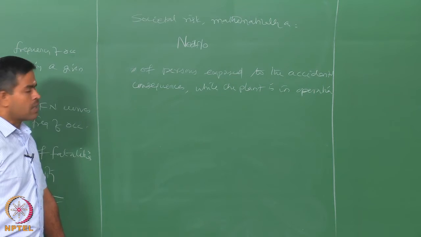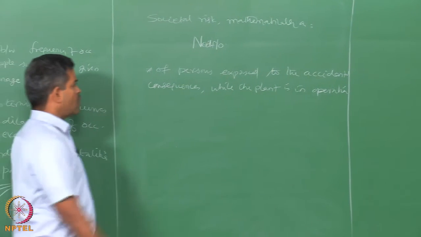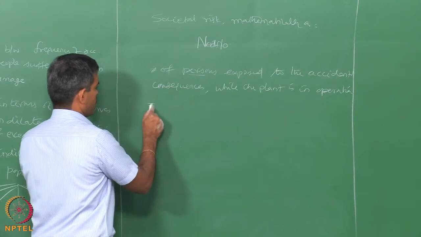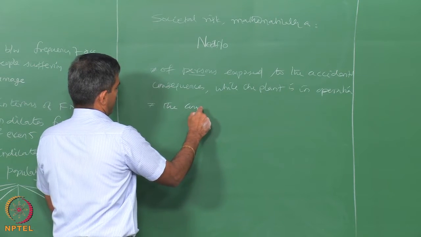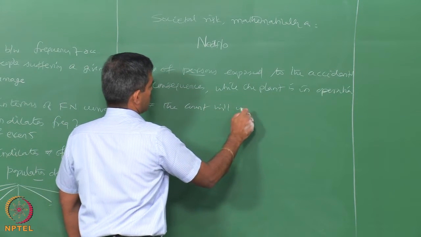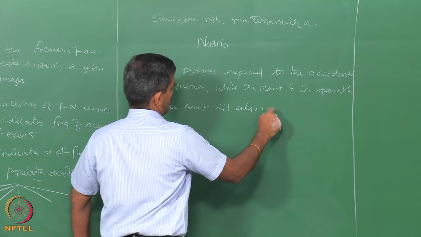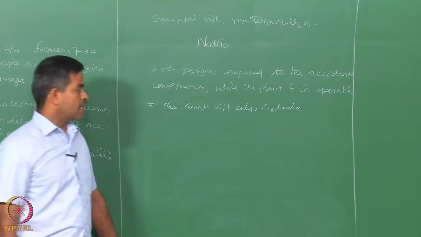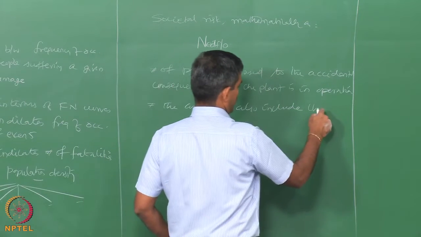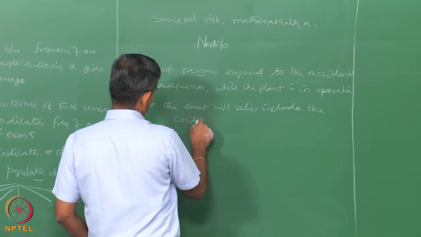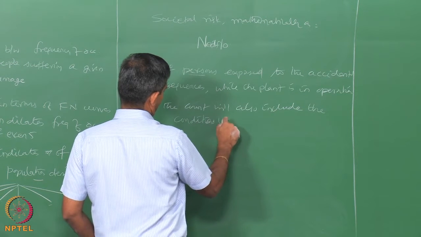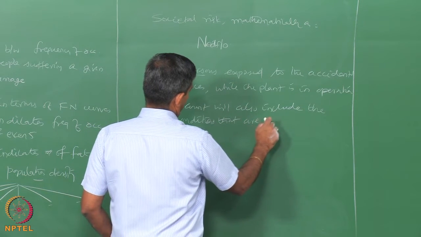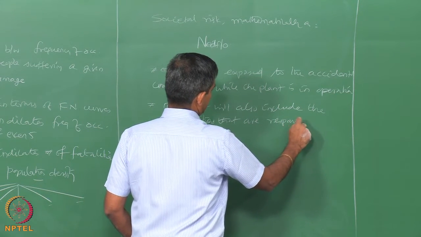Interestingly, the count which is used to count the number of persons exposed will also include the conditions that are responsible for accidents. Okay, that is important.